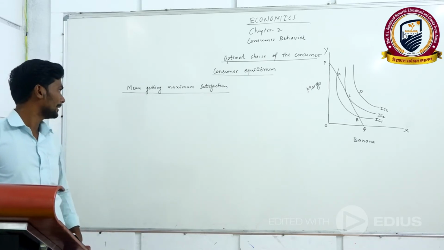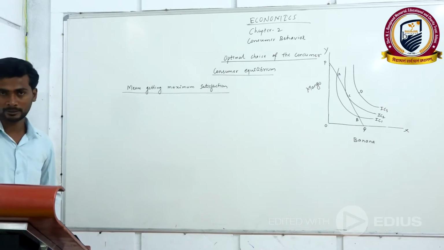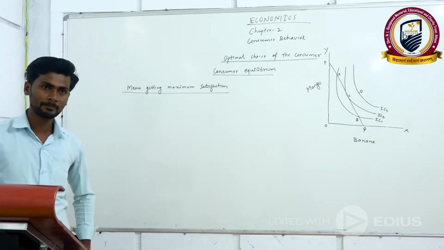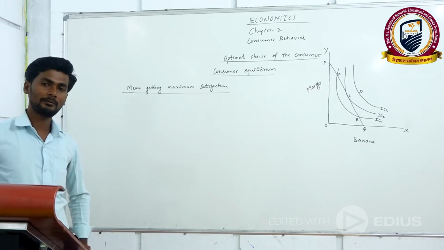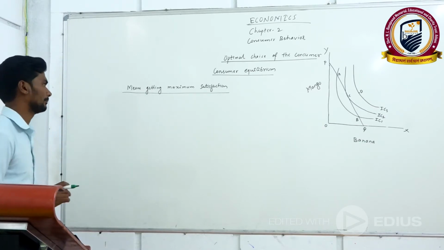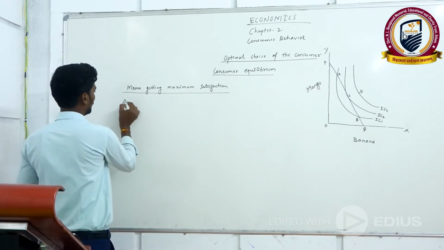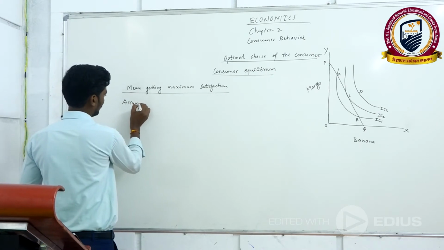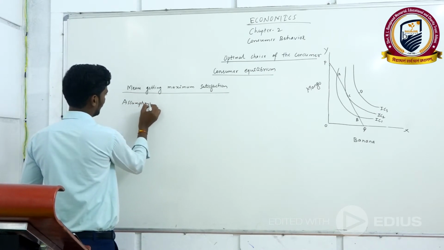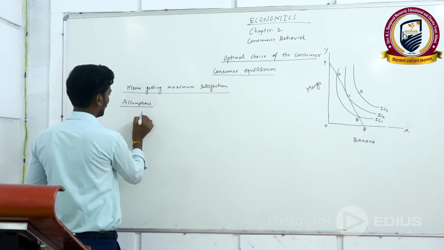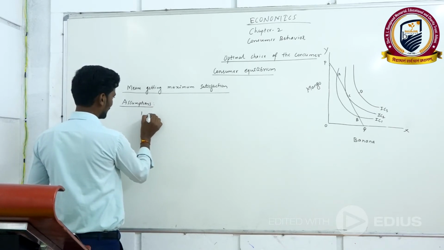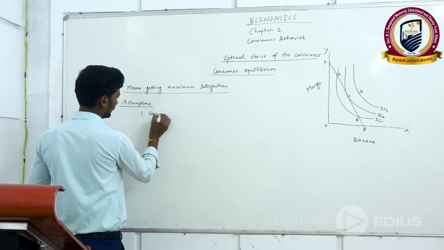So in order to get maximum satisfaction from goods and services, we have two assumptions. One is that the consumer is rational.